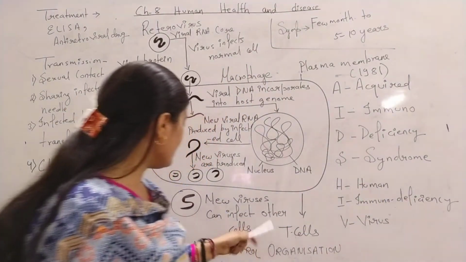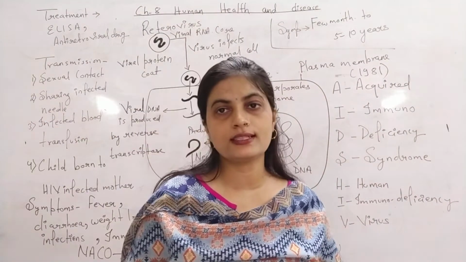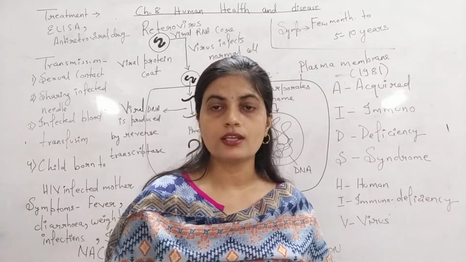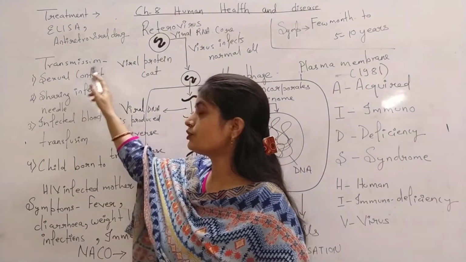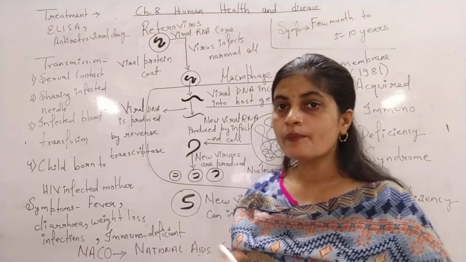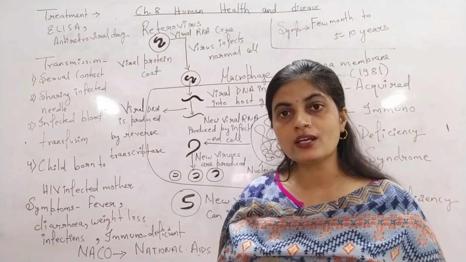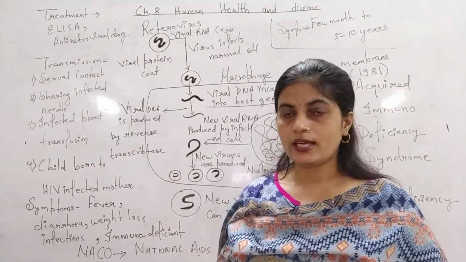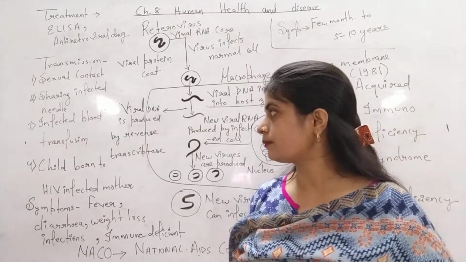The next thing is given here. How does a person acquire this disease, AIDS or HIV? कैसे हो जाता है? What are the causes? So causes or the transmission are just mentioned here. The very first one is that having a sexual contact with the infected person. In that case also, AIDS can transmit from one person to another.